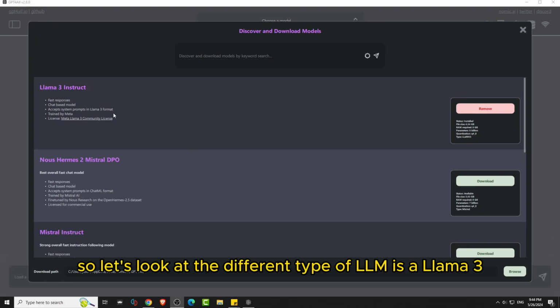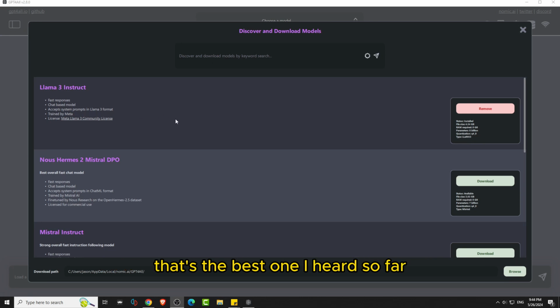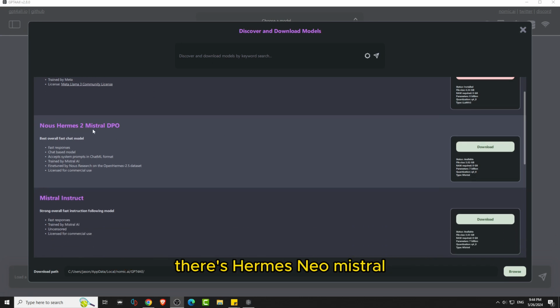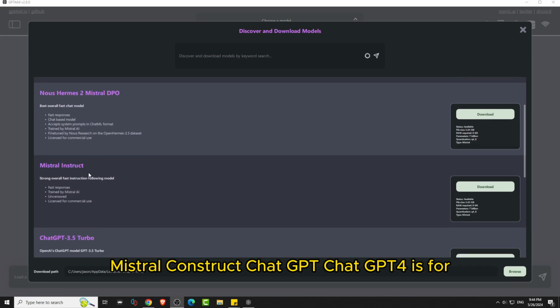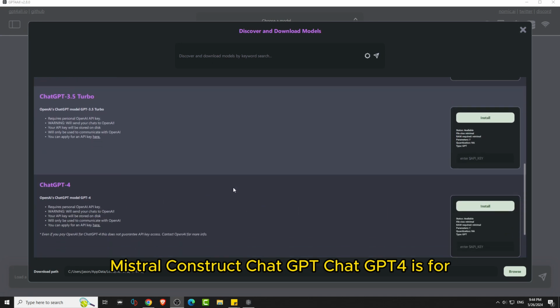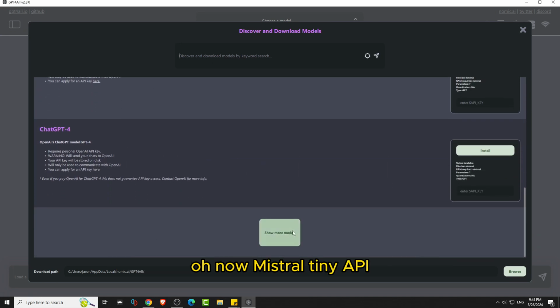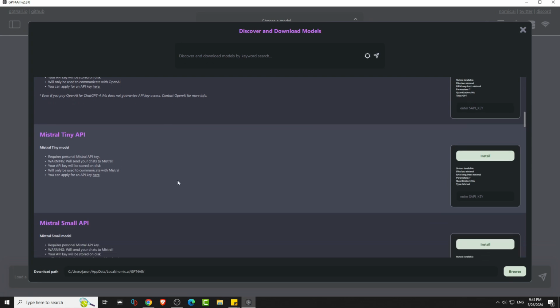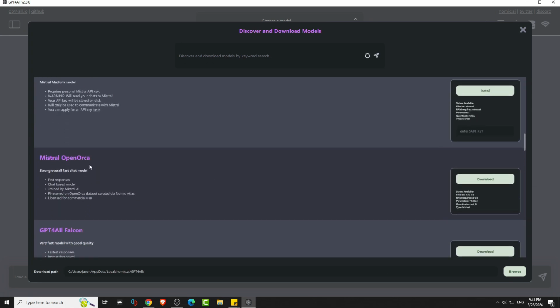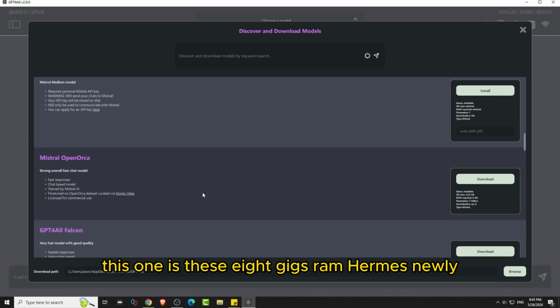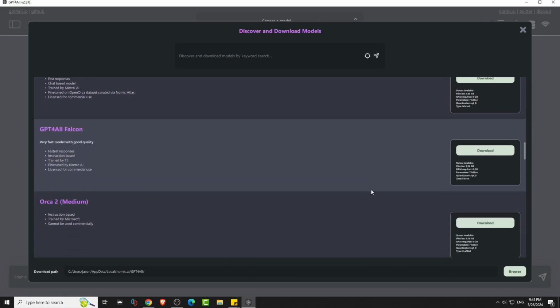So let's look at the different types of LLMs. There's Llama 3. That's the best one, my favorite so far. There's Hermes, Neo, Mistral Instruct, ChatGPT, ChatGPT 4, just 4.0 now. Mistral Tiny, which uses an API, you need an API key. Mistral Open Orca. This one needs at least 8 gigs of RAM.